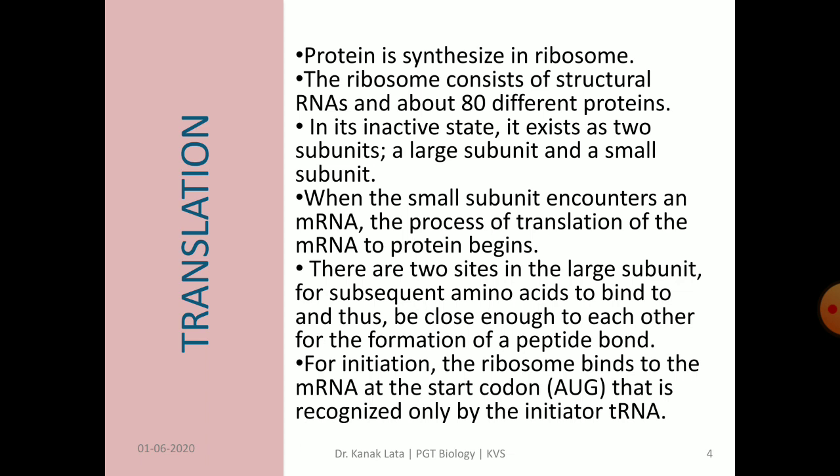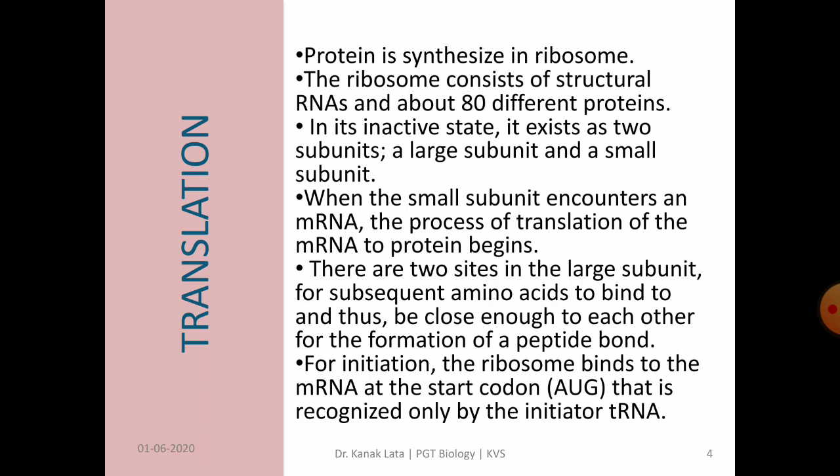There are two sites in the large subunit for subsequent amino acids to bind to and thus be close enough to each other for the formation of a peptide bond.